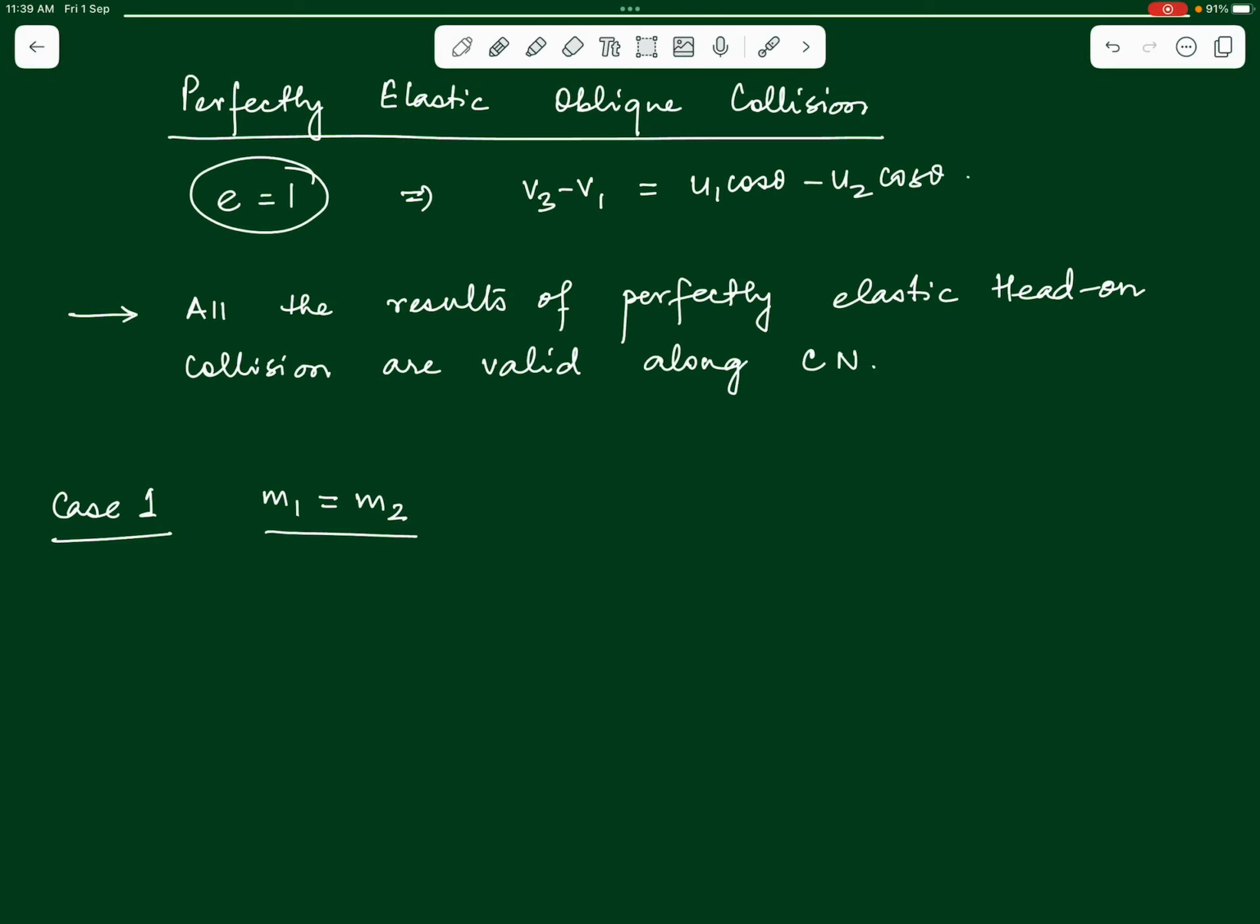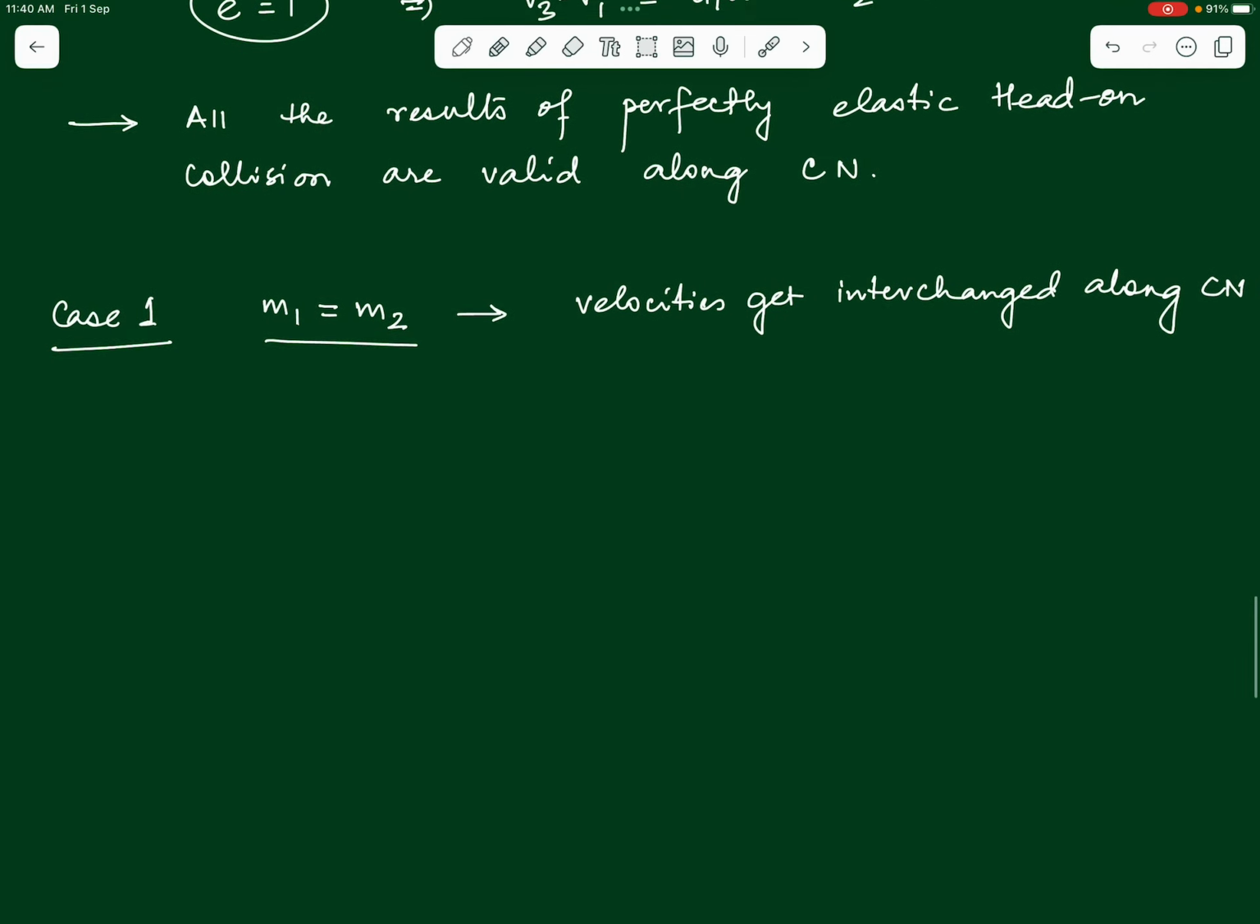In case of two identical bodies colliding with each other, we said that the result that we get is that the velocities of the two bodies get interchanged upon collision. So, now what change do we need to make in this result? We will say that the velocities will still get interchanged in case of an oblique collision also, but where? Only along the common normal.